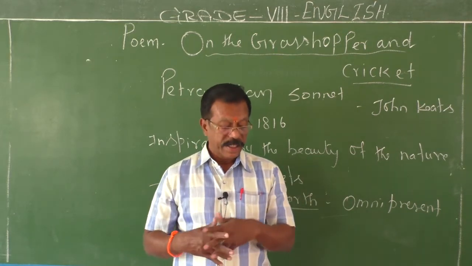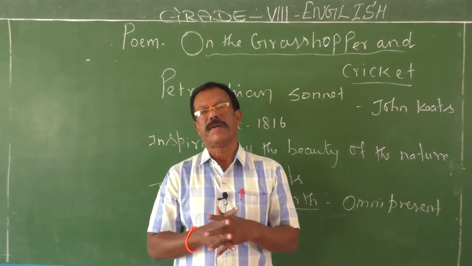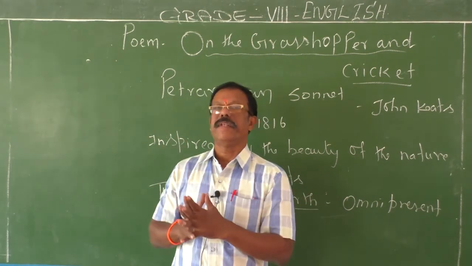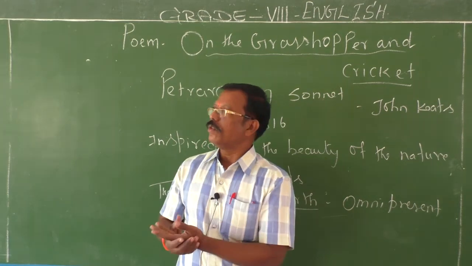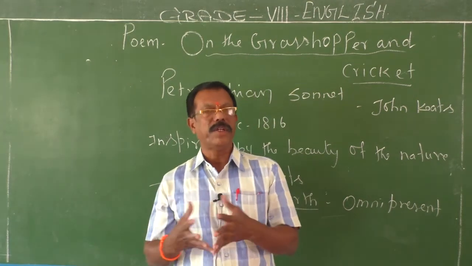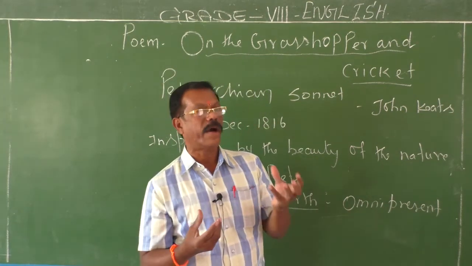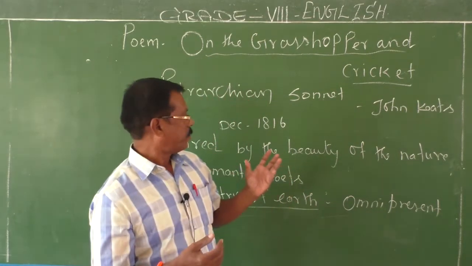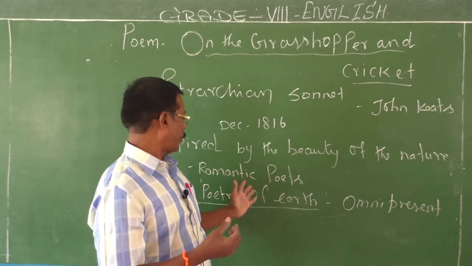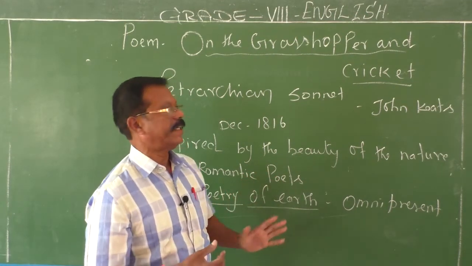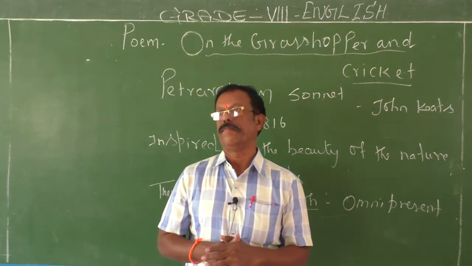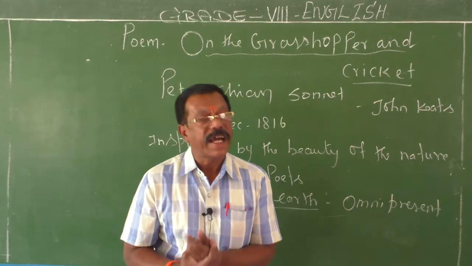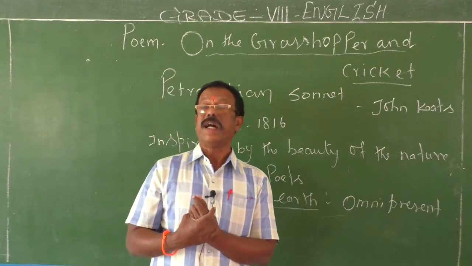Okay, fine. In this poem, what's the theme of the poem? The poet describes the beauty of nature. You like to watch the beauty of nature, you like to read poems on the beauty of nature. Here the poet, who is also a romantic poet, takes the poetry of the earth. That is the theme of this poem. What is the poetry of the earth? Does the earth have any poetry of its own? Yeah, of course.